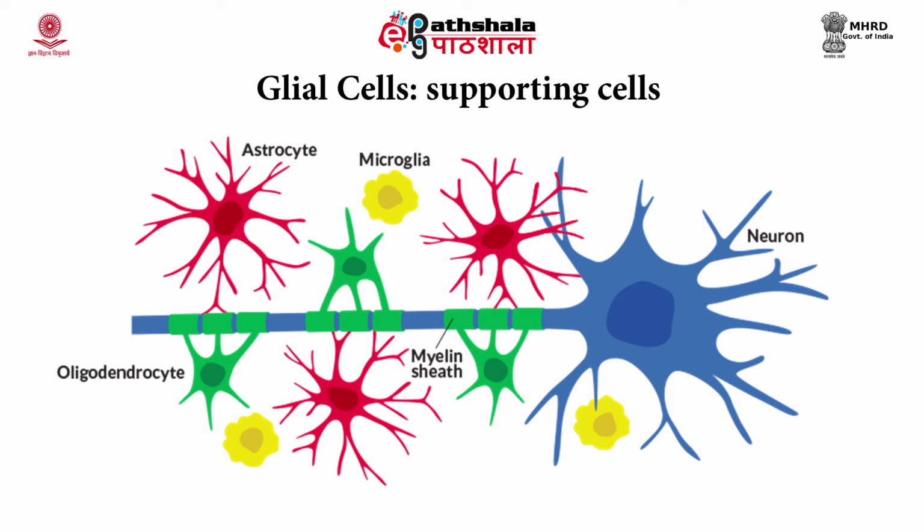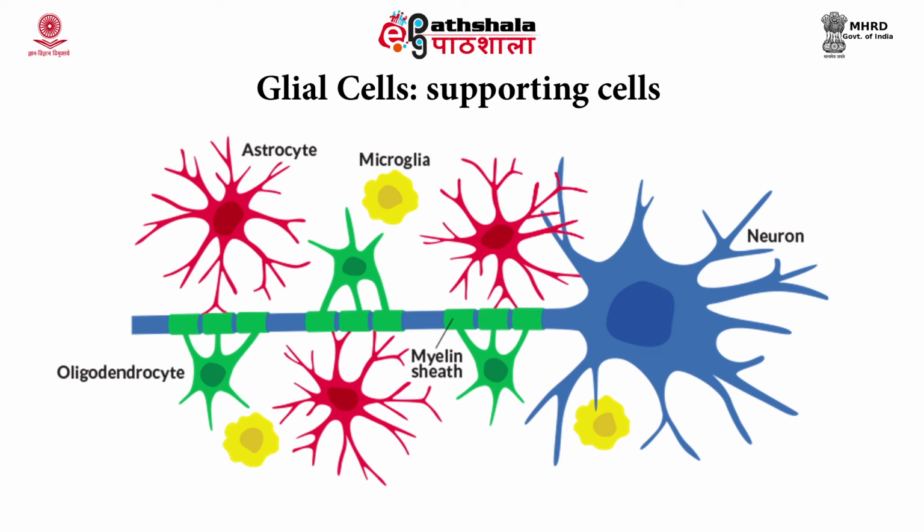For example, the astrocytes have been seen to be providing the blood-brain barrier. The microglial cells participate as immune cells. The ependymal cells are important because they produce the cerebrospinal fluid. The oligodendrocytes form the myelin sheath of the central nervous system cells.